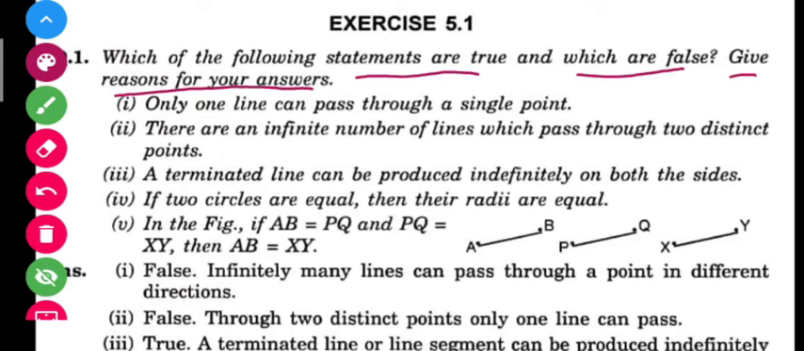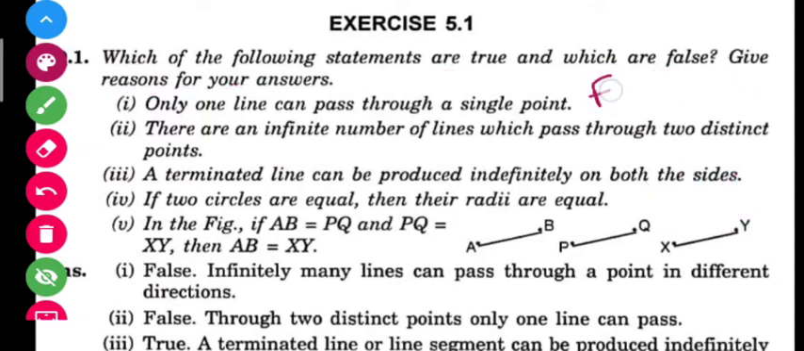Here a line is given, here a point is given. How many lines can pass through it? I think I told you that infinite lines can pass through a single point. So here this is false. And what is the reason here? Infinite lines can pass through a single point.